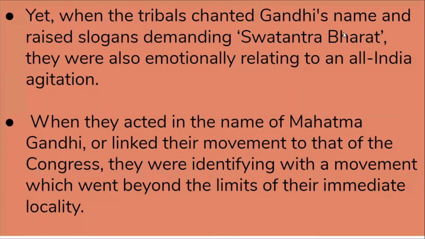So the whole of India started chanting Swatantra Bharat. When they said the name, they were emotionally relating to each other. When they acted in the name of Mahatma Gandhi or linked their movement to that of the Congress, they were identifying with a movement which went beyond the limits of the immediate locality. So the non-cooperation movement started going beyond the limits.